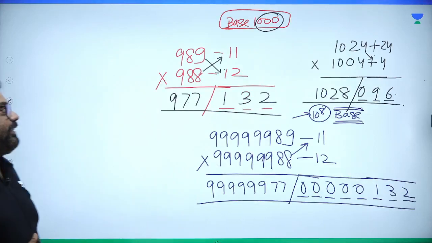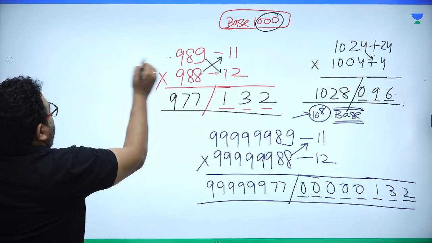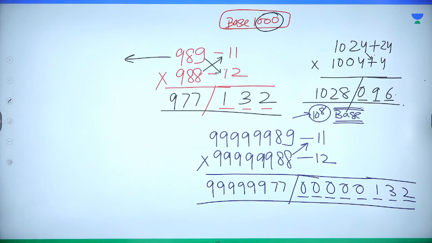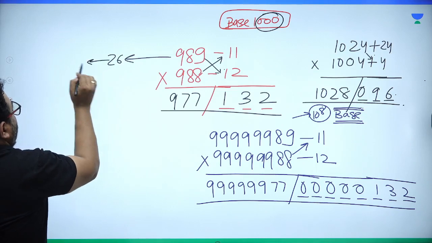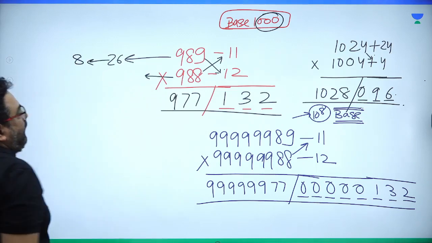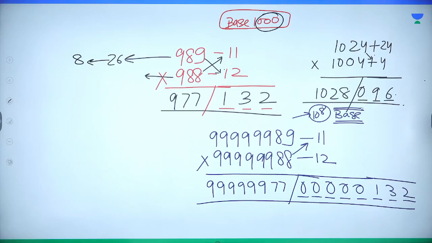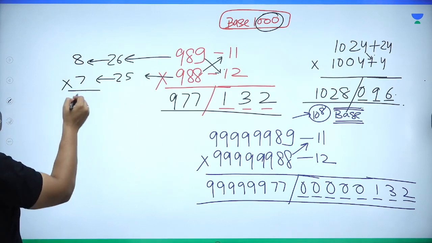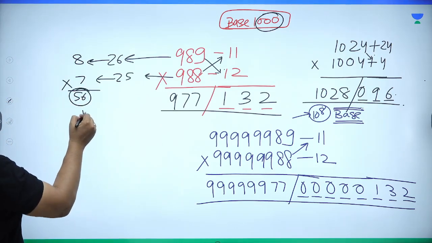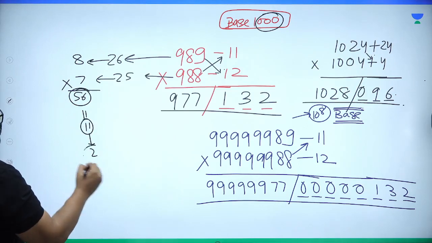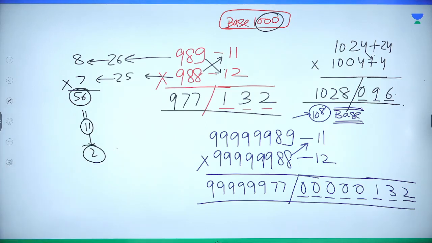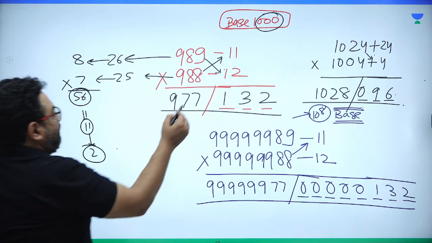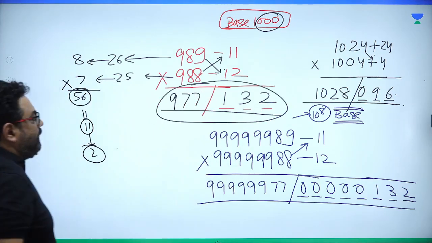Let's see. Is this a right answer? 9 plus 8 is 17 plus 9 comes out to be 26. 2 plus 6 comes out to be 8. And 8 plus 8 is 16. And 16 plus 9 is 25. 2 plus 5 is 7. And your answer is 7 8s are 56. 5 plus 6 is 11. 1 plus 1 is 2. So this answer would be right when single digit is 2.